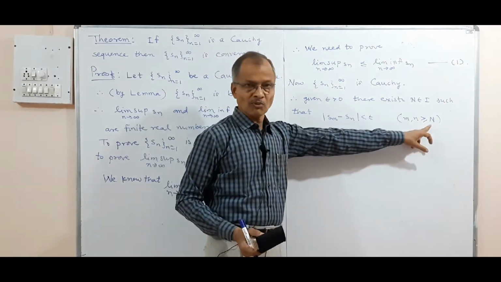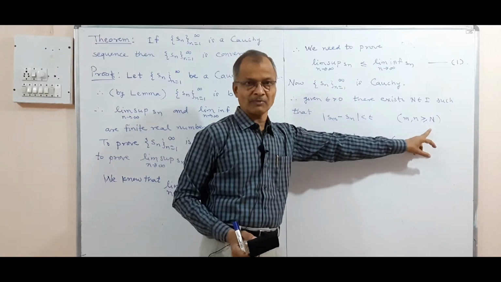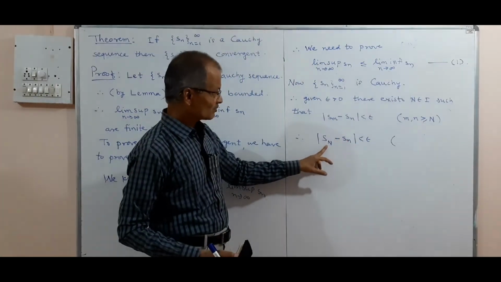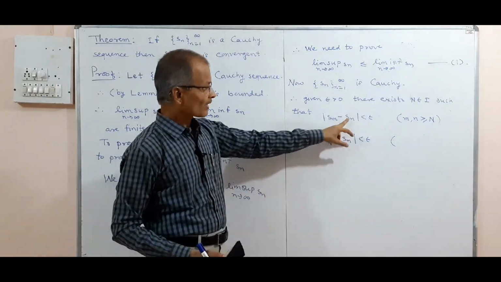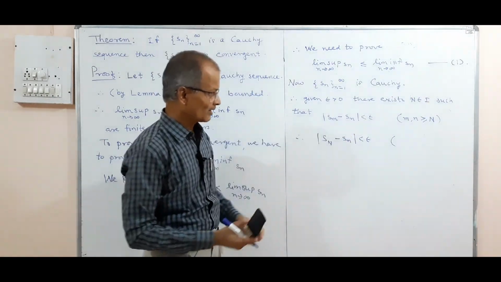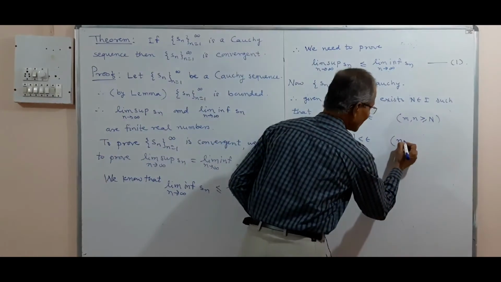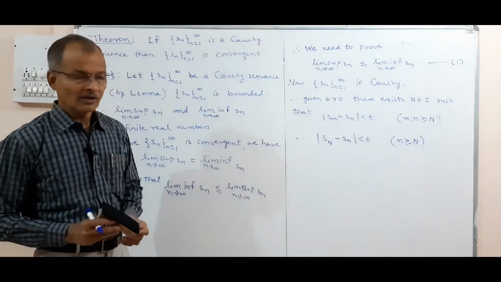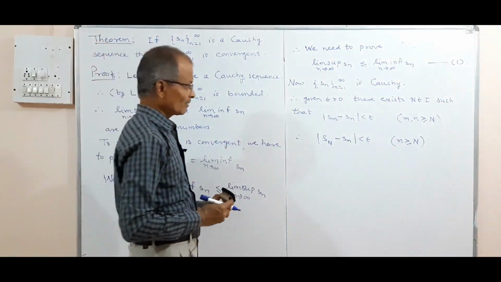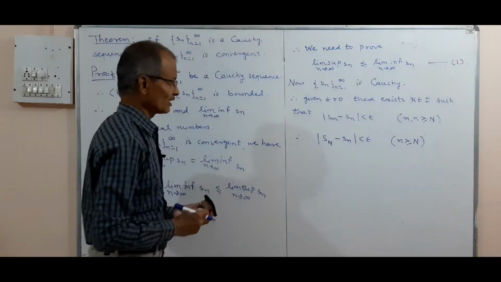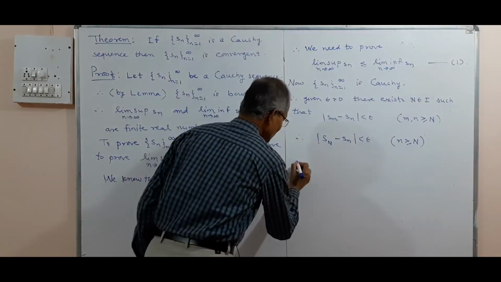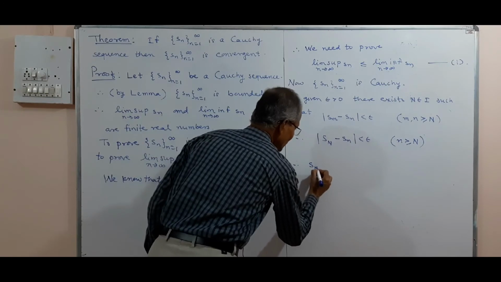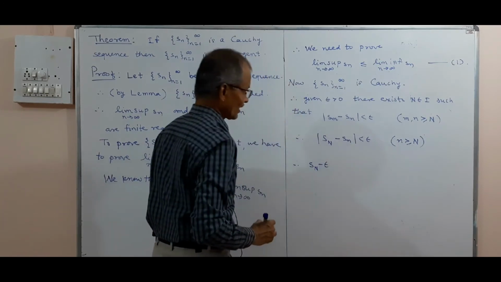This result is true for small m equal to capital N. So therefore we have replaced small m by capital N, and we kept only n varying. So therefore we have to write now only small n greater than or equal to capital N. You note this. And therefore what this inequality will show further is, instead